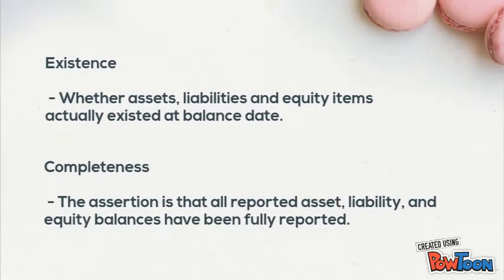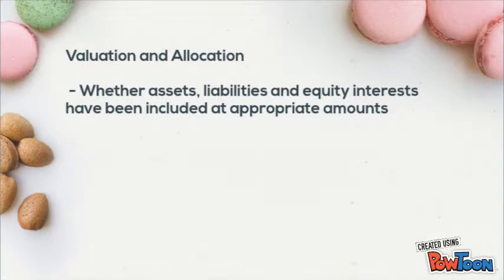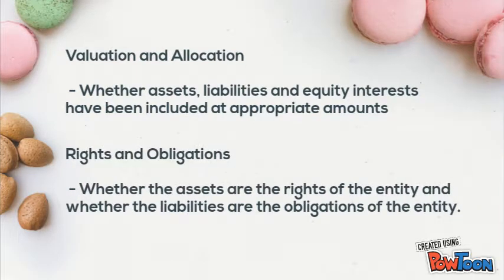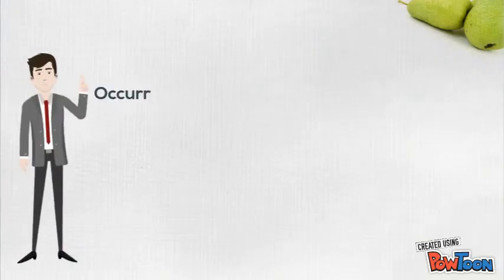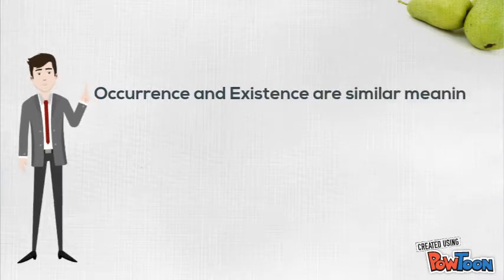Completeness: the assertion is that all reported asset, liability, and equity balances have been fully reported. Valuation and allocation: whether asset, liability, and equity interests have been included at an appropriate amount. Rights and obligations: whether the assets are the rights of the entity and whether the liabilities are the obligations of the entity.